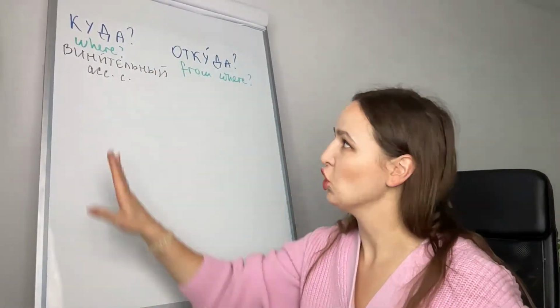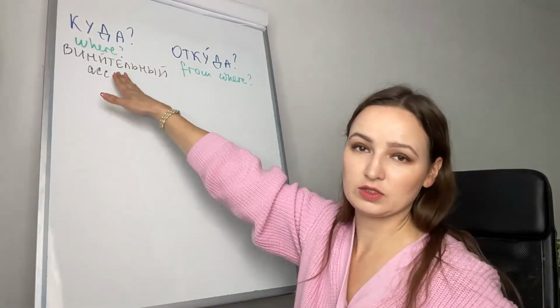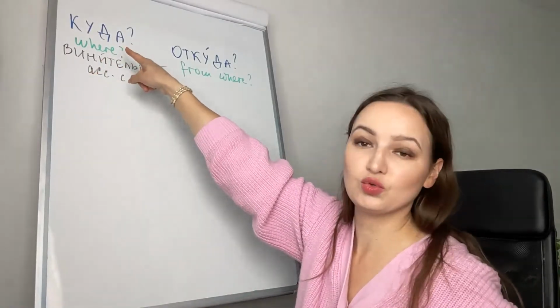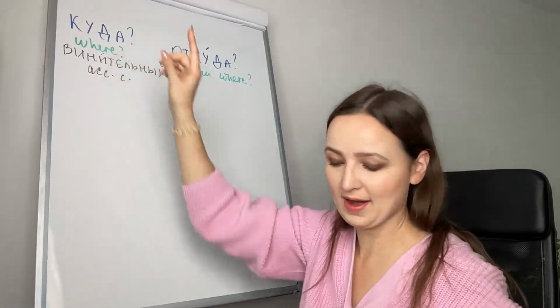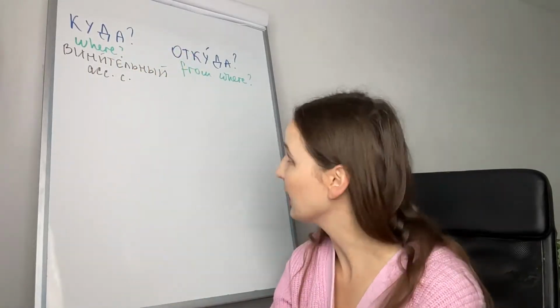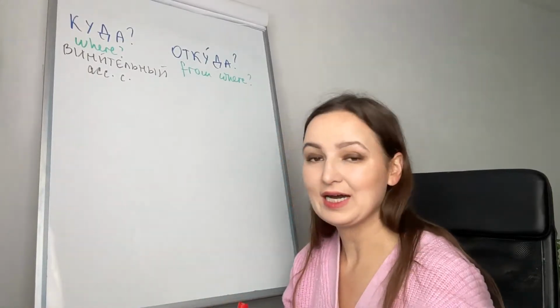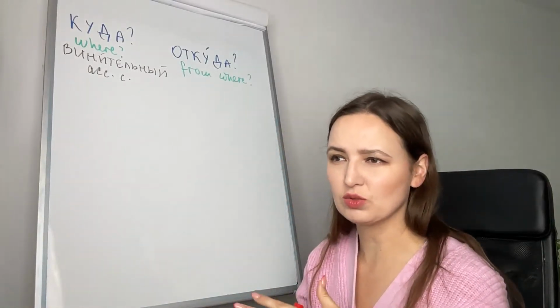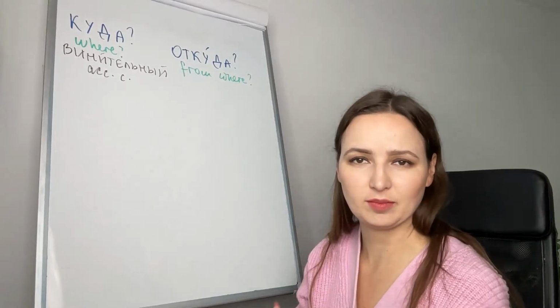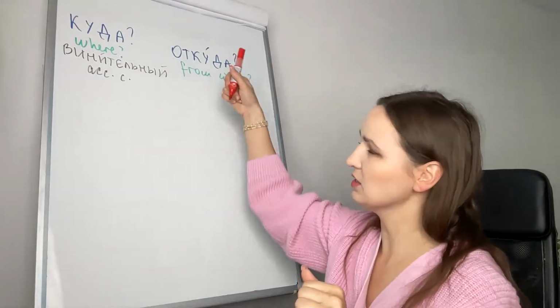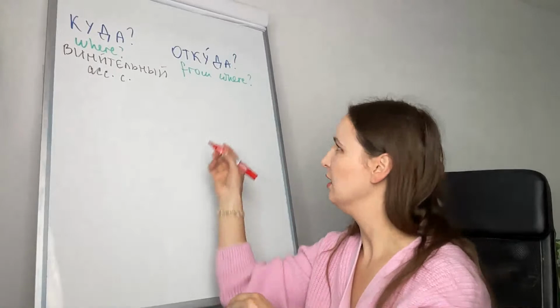A noun in accusative case answers the question куда, where. And откуда answers to родительный падеж. So the noun in родительный падеж, genitive case, answers the question откуда.